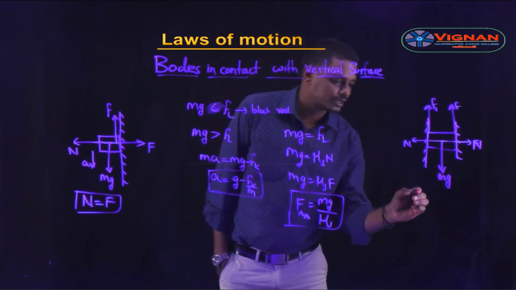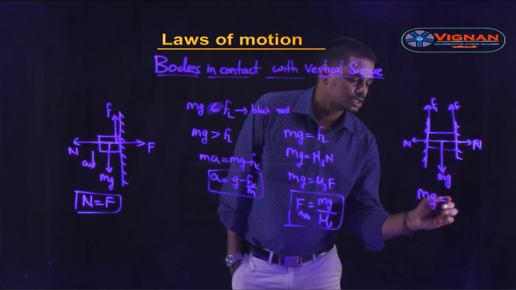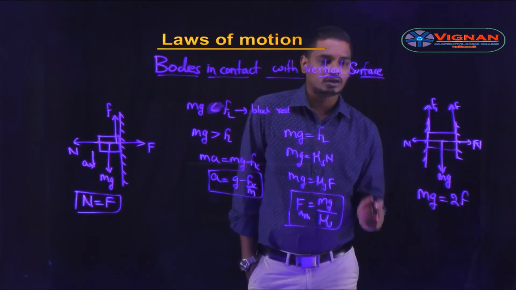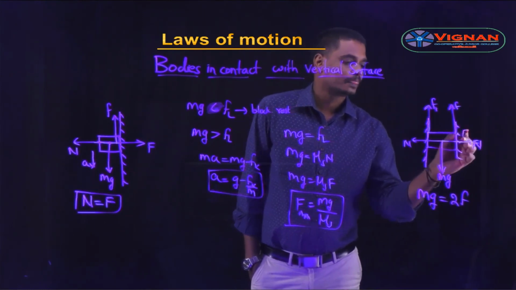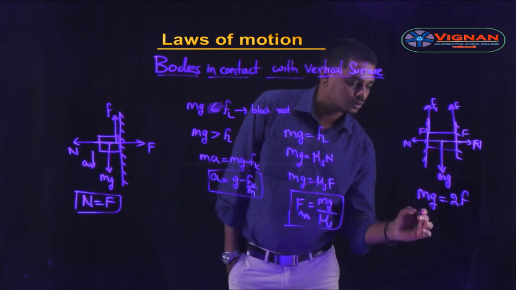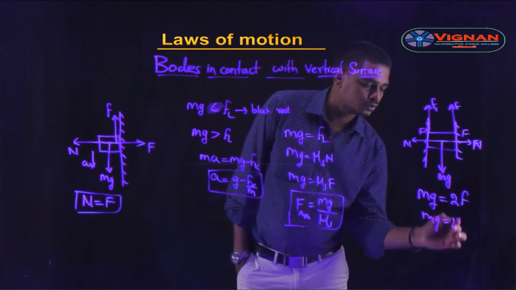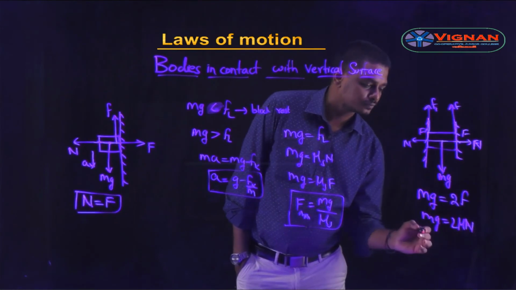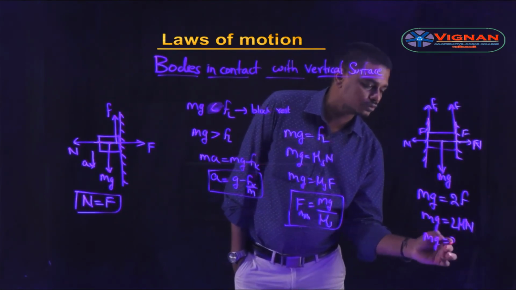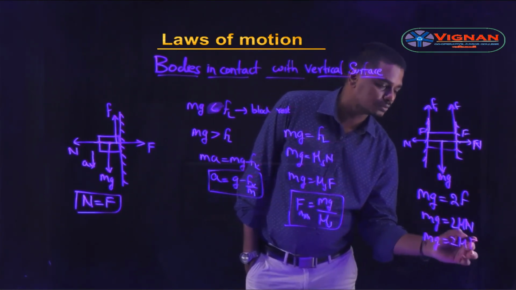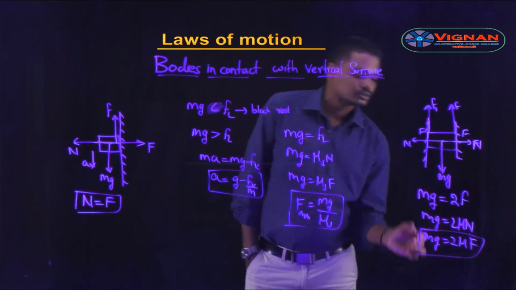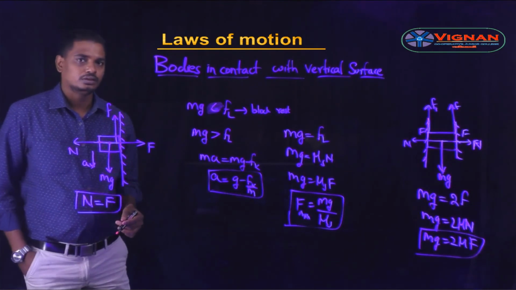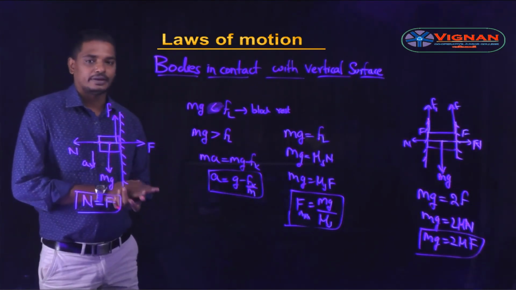Okay, this weight of the block mg is equal to 2 into f. As there are two surfaces in contact, it is 2f. So mg is equal to 2 into mu into the frictional force, which is nothing but mu into N. So mg is equal to 2 into mu into N, which is nothing but the applied force F. So mg is equal to 2 mu F. Okay, if the two forces are applied.